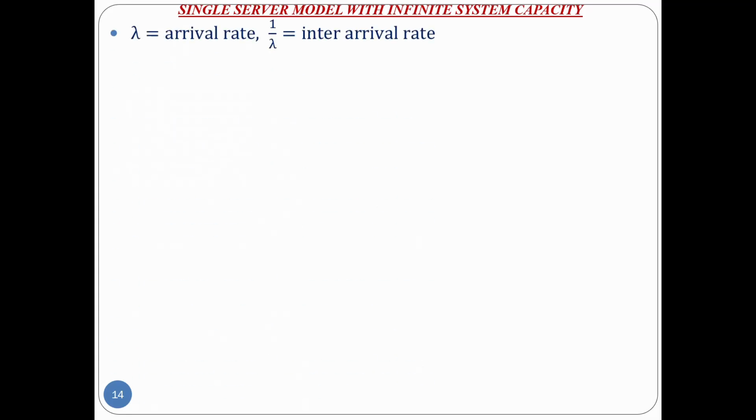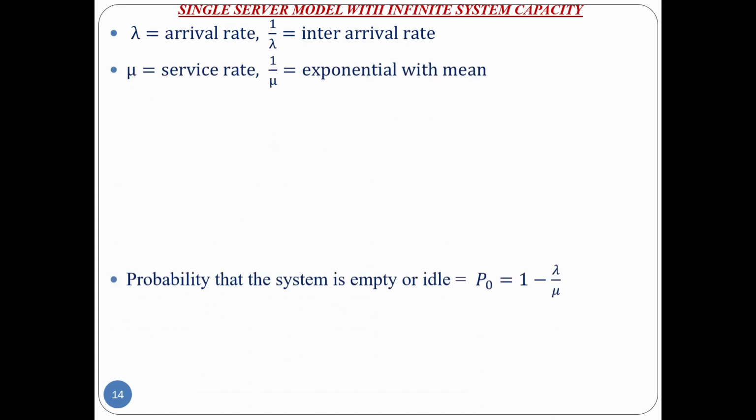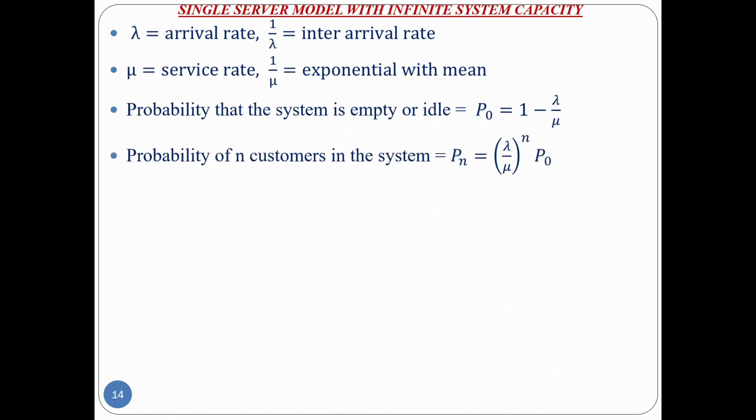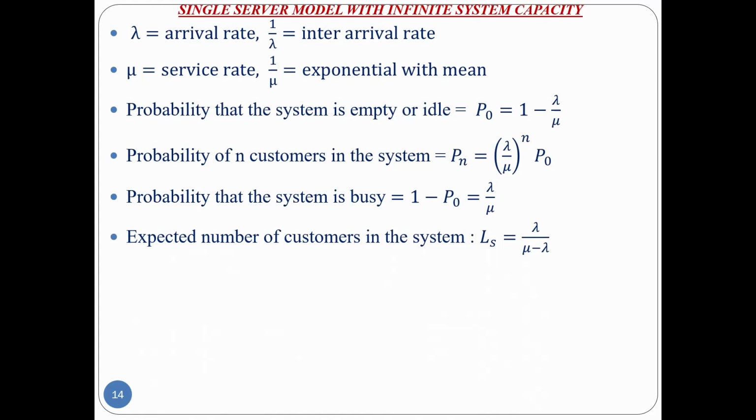We consider lambda as the arrival rate, 1 by lambda the inter-arrival time, mu the service rate, and 1 by mu the mean service time. P naught, the probability that the system is empty, is equal to 1 minus lambda by mu. The probability of n customers in the system, Pn, is equal to lambda by mu whole power n into P naught. The probability that the system is busy, 1 minus P naught, is equal to lambda divided by mu. The expected number of customers in the system, Ls, is equal to lambda by mu minus lambda.